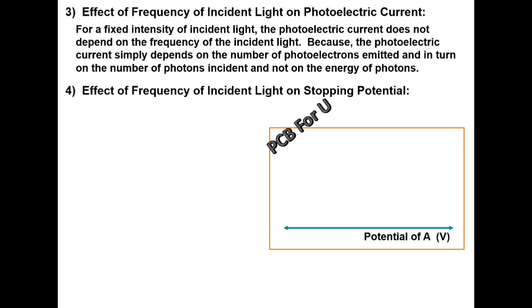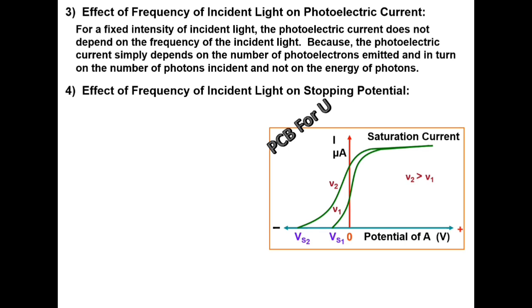Take potential of anode, that is anode potential, along the x-axis, and the current in microampere along the y-axis. This is for frequency nu 1. This is stopping potential 1, Vs1. This is for stopping potential 2, Vs2, for frequency nu 2, that is a higher frequency. That is, nu 2 is greater than nu 1. For those, saturation current is the same.